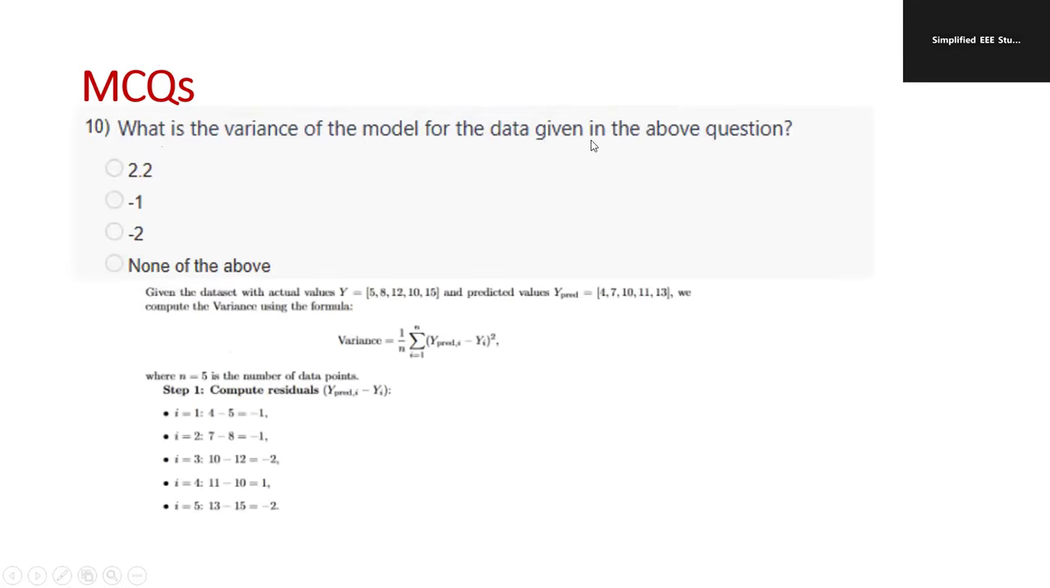What is the variance of the model? The variance formula is 1 by n, sigma i equal to 1 to n, (y predicted minus yi) the whole squared. Here also the same method should be adopted. Ultimately you have to see each case: first case 4 minus 5, next is 7 minus 8, then 10 minus 12, 11 minus 10, 13 minus 15. Those things should be noted down.